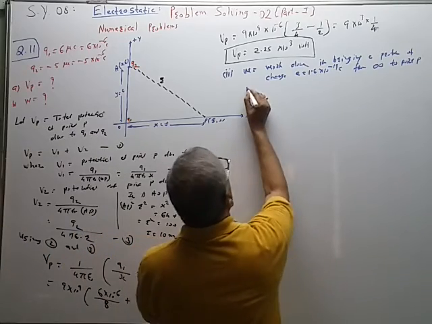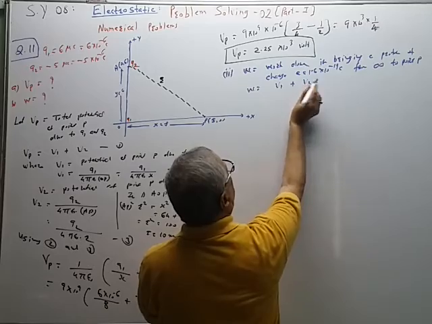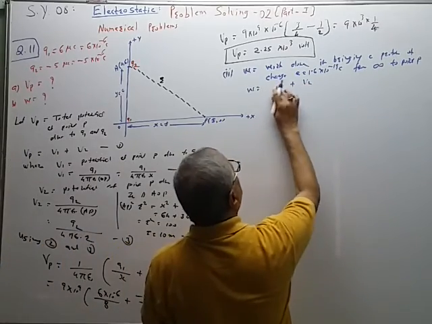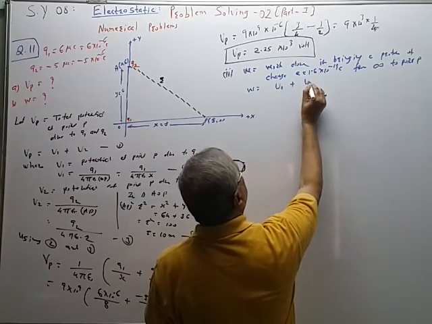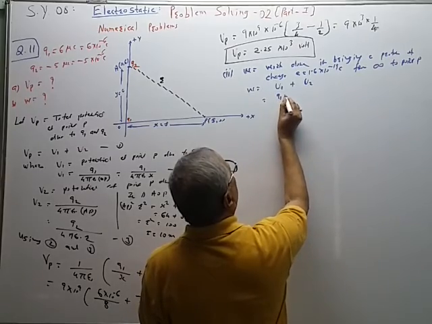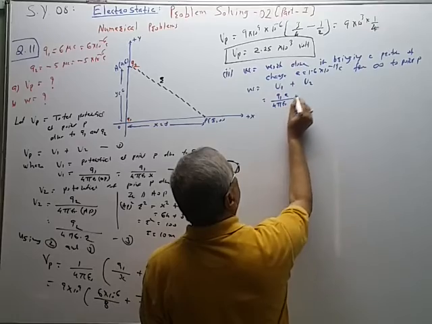So this W is equal to V1 plus V2. Oh, sorry, potential energy stored. So this is equal to Q1 into proton charge upon 4 pi epsilon naught.